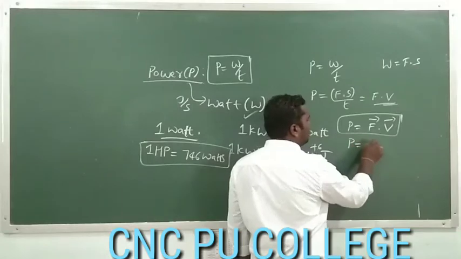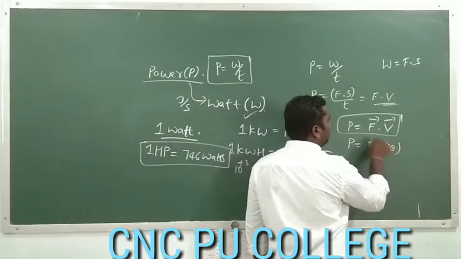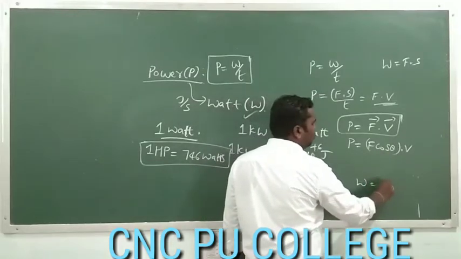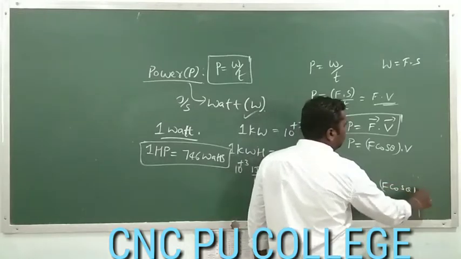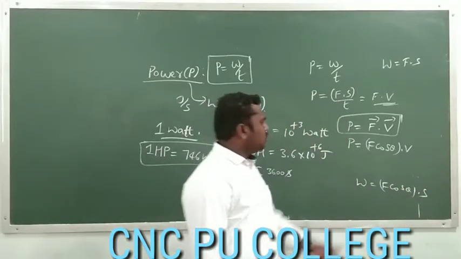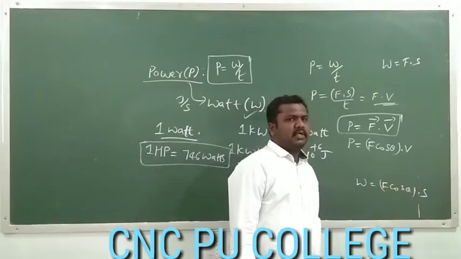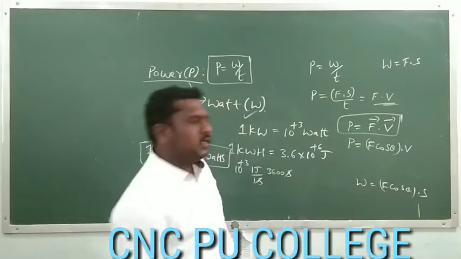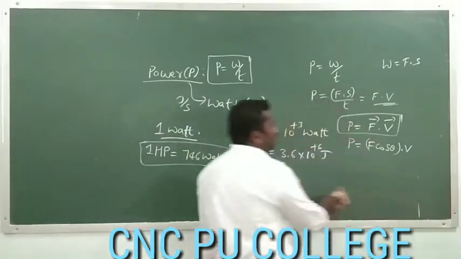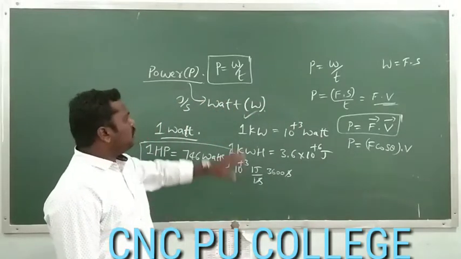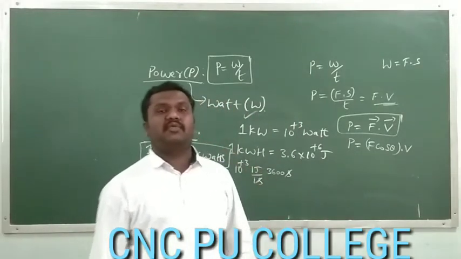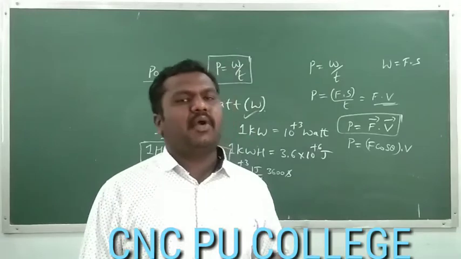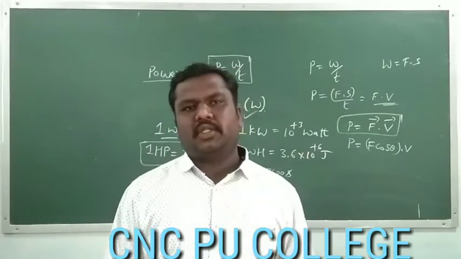This can also be written as P is equal to F cos theta into V, which can be understood from the expression of work. Work is equal to F cos theta into S. Isn't it? It is the component of force along the direction of the displacement. The component of force along the direction of velocity is F cos theta. So P is equal to F cos theta into V. So this is all about the units we are using for measurement of power. Next, after the concepts of power and its SI unit, we have to move on to the concepts of collision.